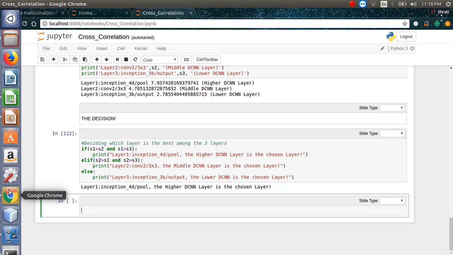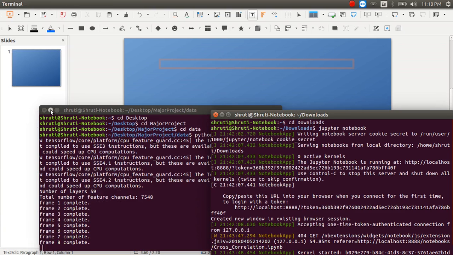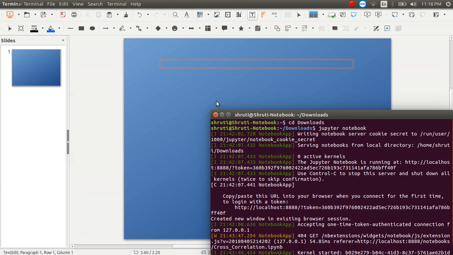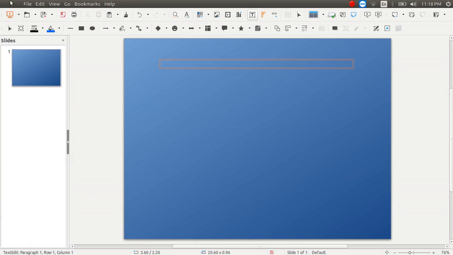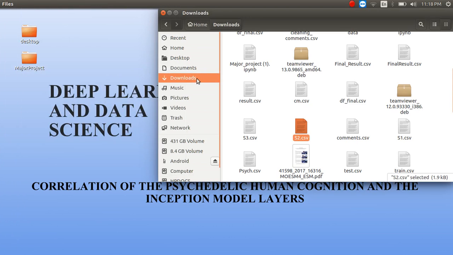So let's look at visualization. Visualization is the most important and essential part of our project, because it makes people understand the basic essence of what we're trying to do here. So let me show you.